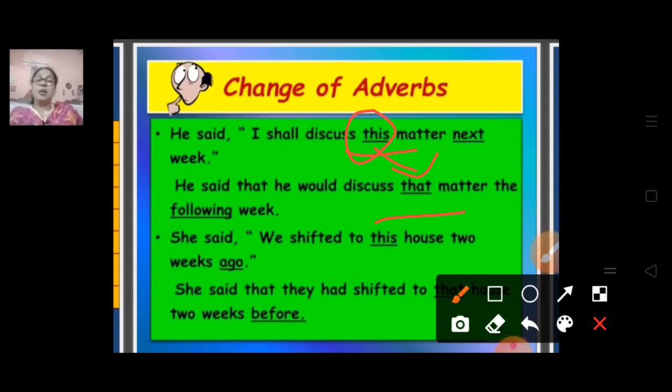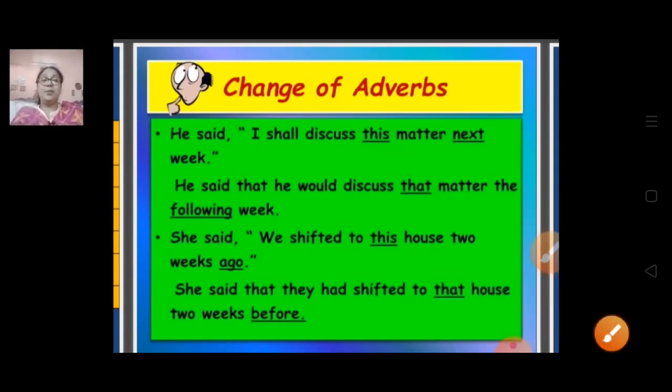She said, we shifted to this house 2 weeks ago. Now here you can see ago is mentioned because it's showing the time, or you can say the adverb of time. Now she said that they had shifted to that house.